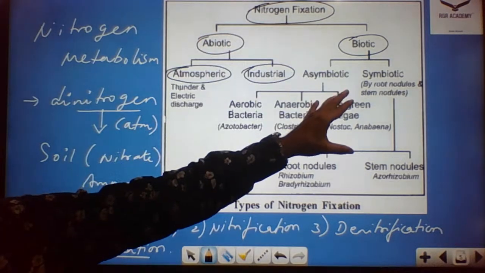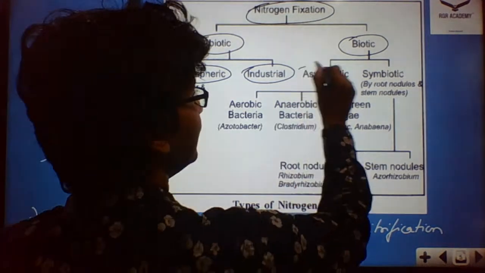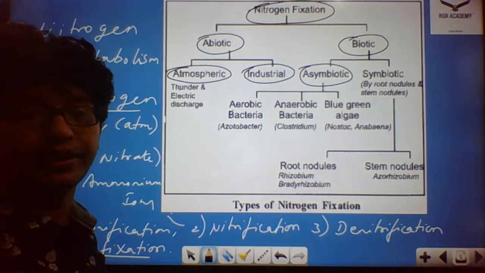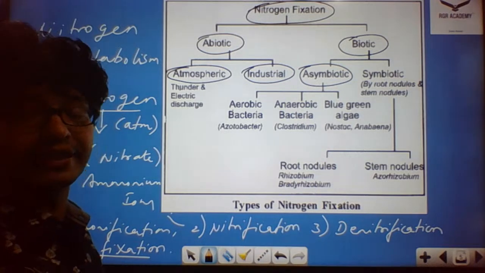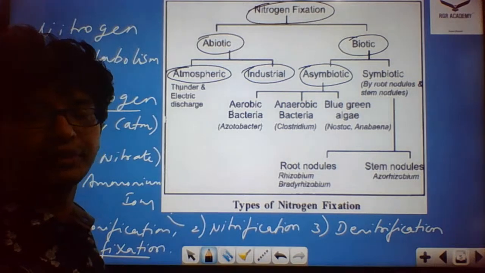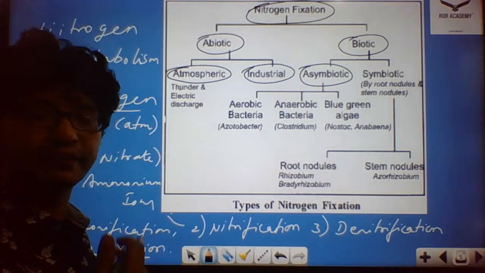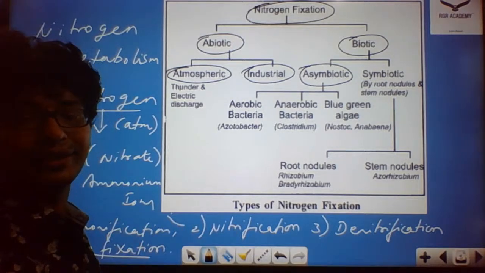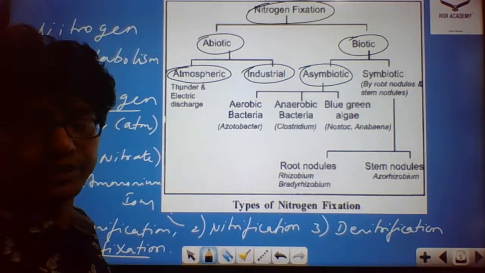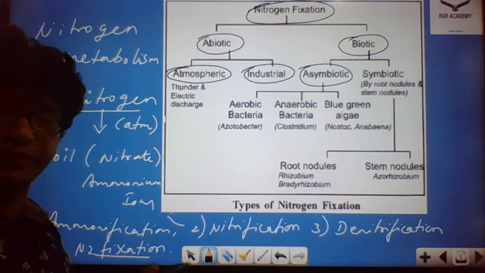Coming to the biotic form, the biological fixing of nitrogen, this is done with the help of microorganisms like bacteria or cyanobacteria, that is blue-green algae. This can be classified again as symbiotic and asymbiotic. You know the difference between them. If we have a mutual relationship between the host and the bacteria, we call it a symbiotic relationship. But in the asymbiotic case, there is no mutual relationship; it's free living.